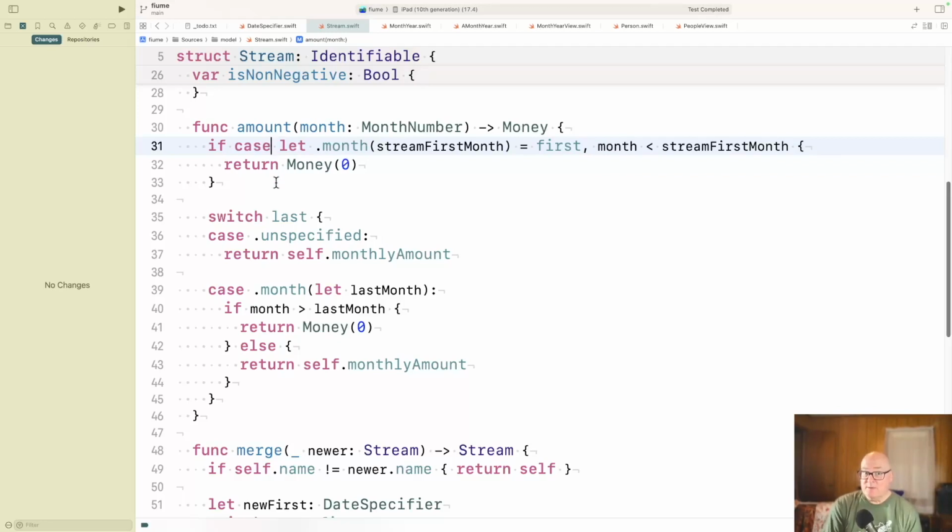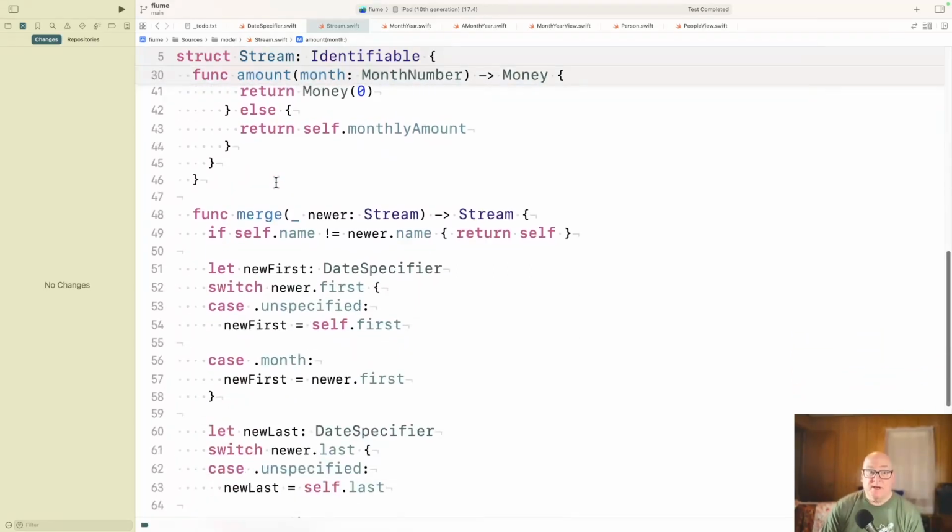If the first month is unspecified, then we're going to go by the last month. And if that's unspecified, then we just say it's from start to end, the amount comes through. That's line 37. Or there is a last month, and we check if we're past it, it's 0. If we're in range, it's the monthly amount. So that works out pretty well.